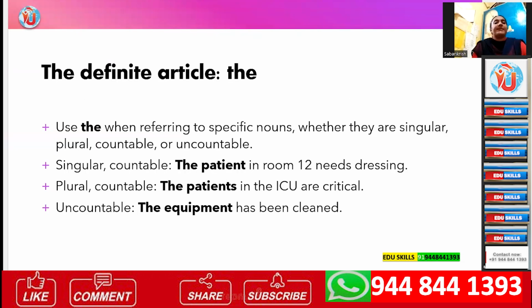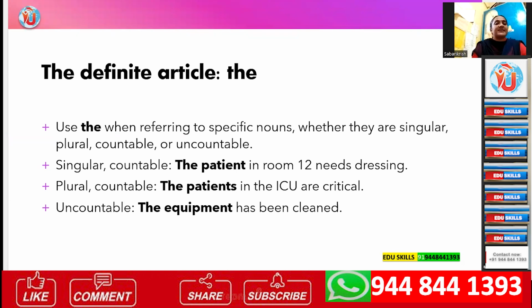Definite article: first, "the". Where do we use "the"? The means we are using it with specific nouns, in singular or plural form, countable and uncountable. There are four places suitable for "the". Singular countable: the patient in room 12 needs dressing. Here the patient is singular and countable.